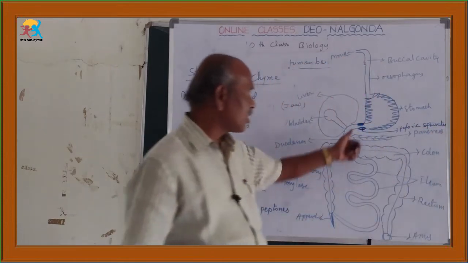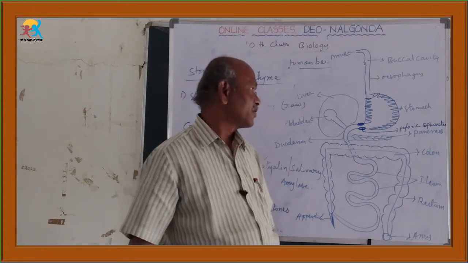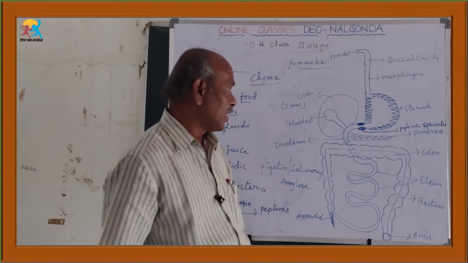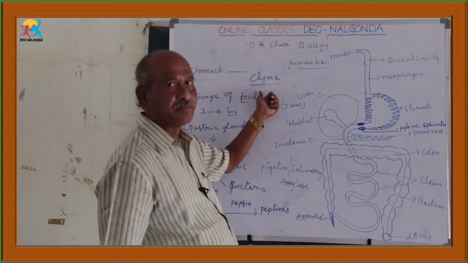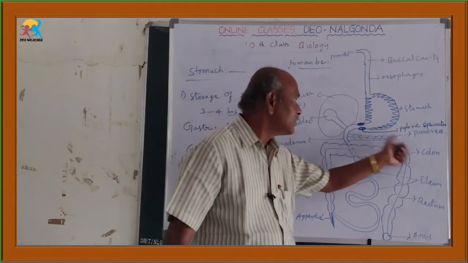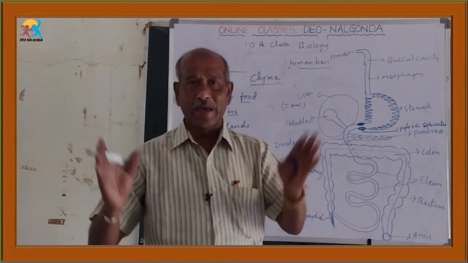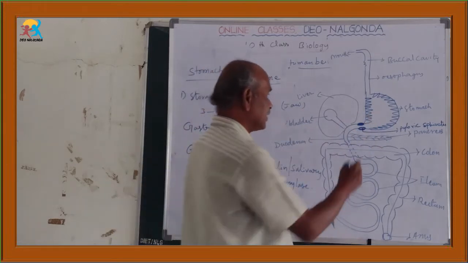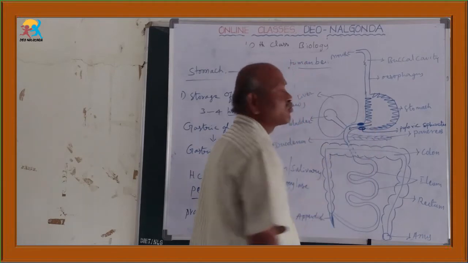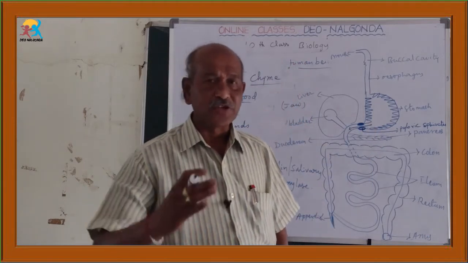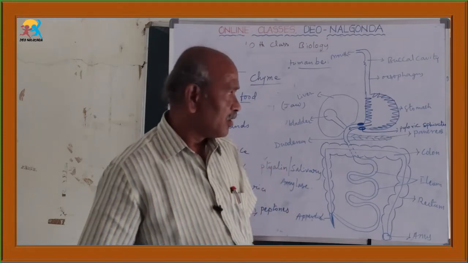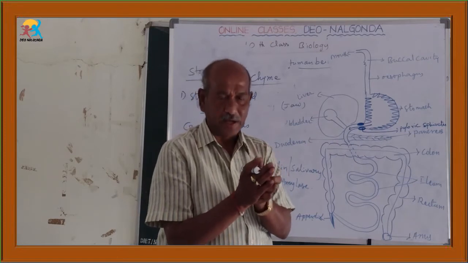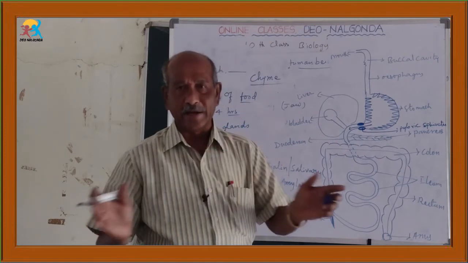At the end of the stomach there is a muscular part called the pyloric sphincter. Whenever the acidic chyme comes and touches this pyloric sphincter, it opens. By that, a little amount of food enters into the next part, that is called the small intestine.